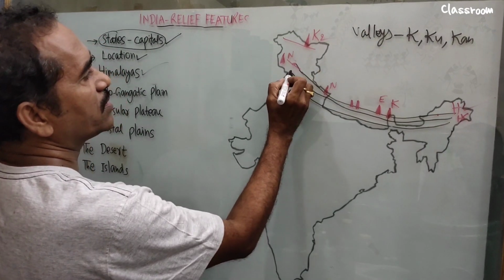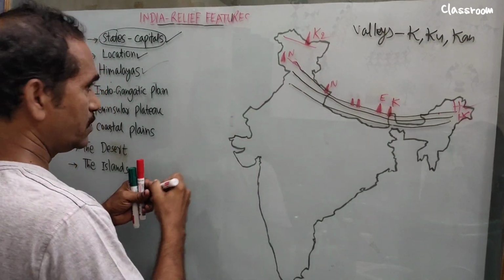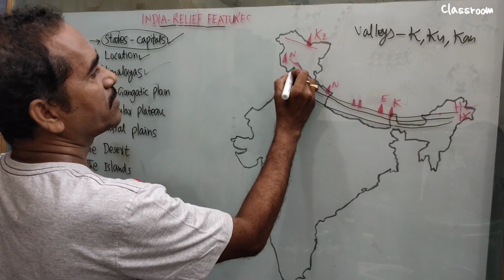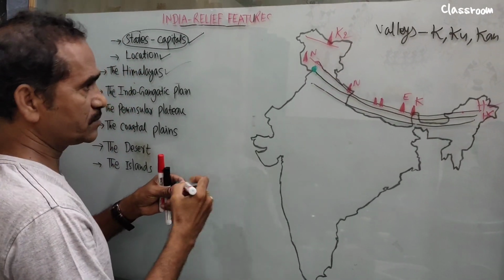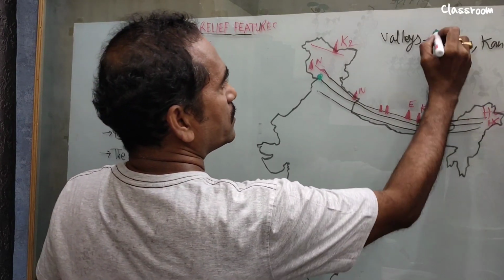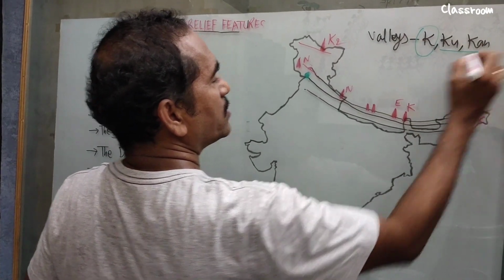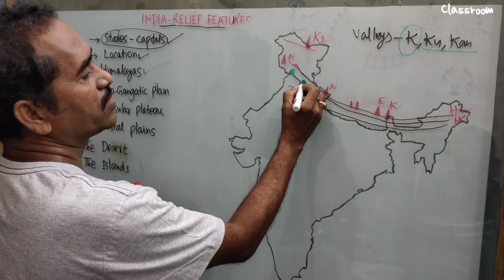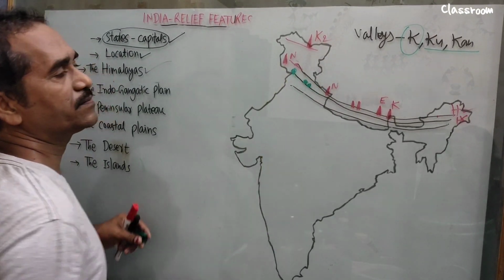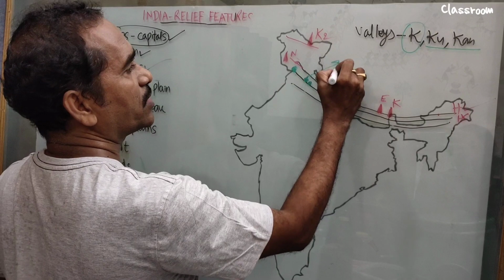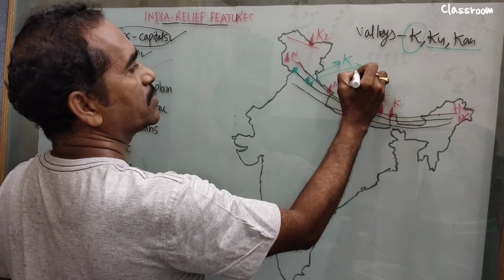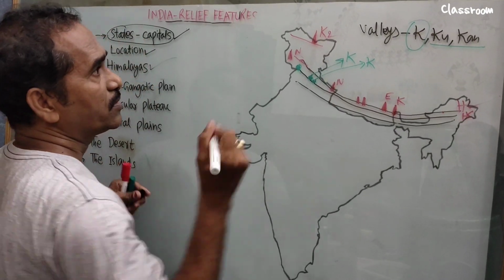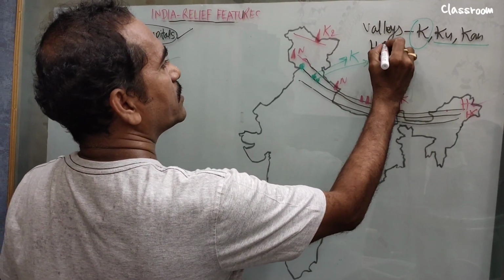Kashmir Valley, we know already it is located in Kashmir. Let's take one more ink. Kashmir, here, Kashmir Valley, then Kulu and Kangra, these two are located in Himachal Pradesh. Here, one is Kulu, the other is Kangra. Kulu, you write like this, Kulu, and there is Kangra. Next, valleys, then hill stations.